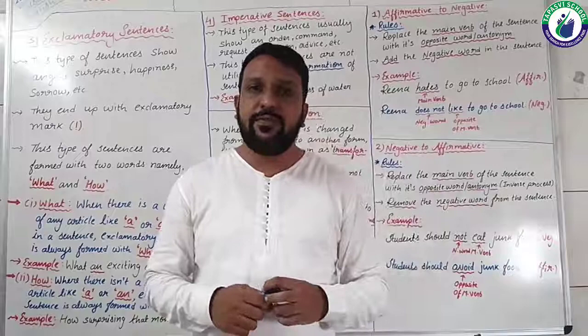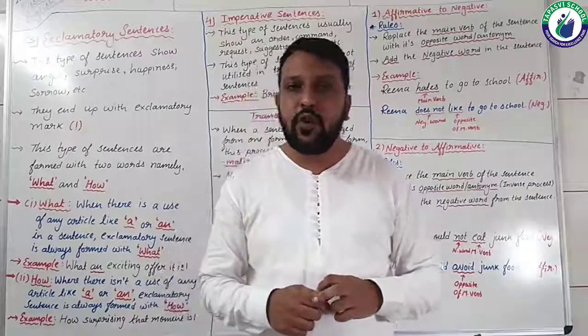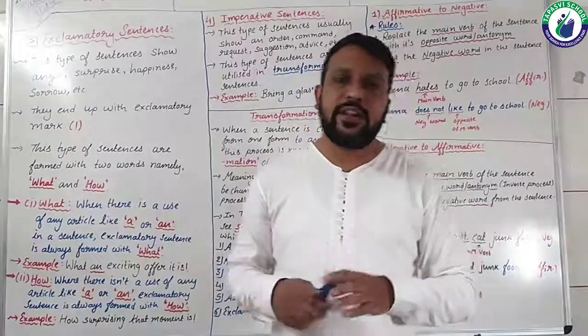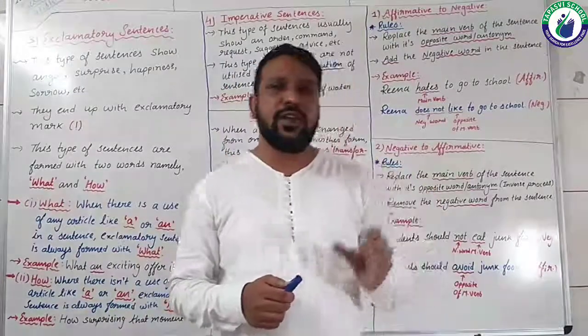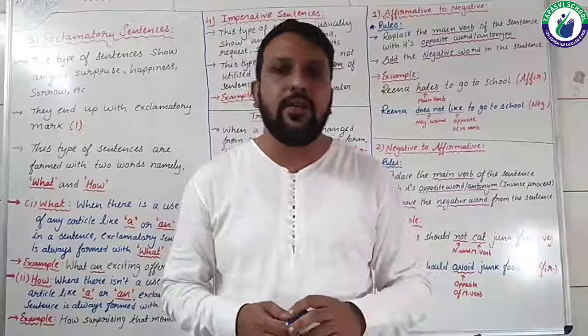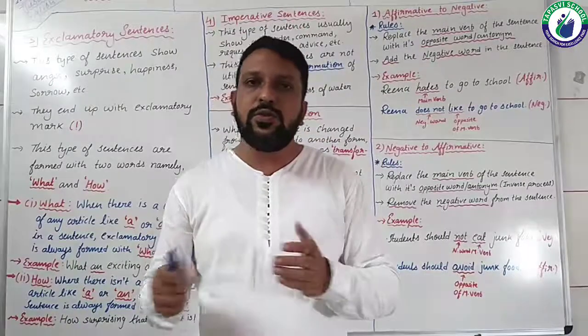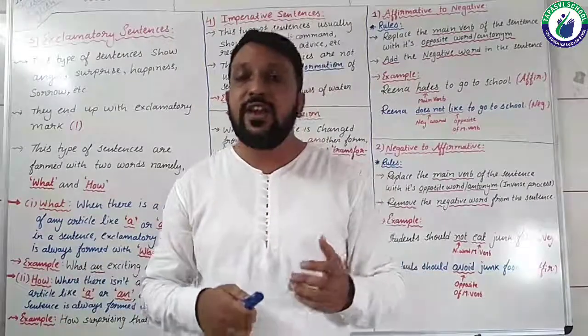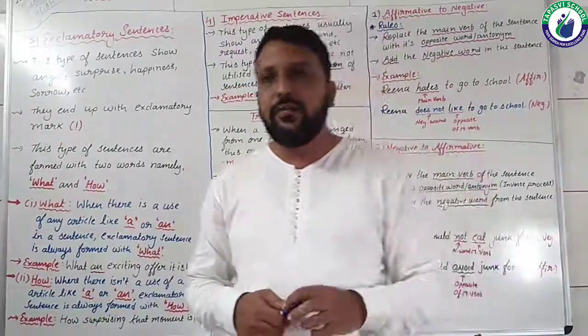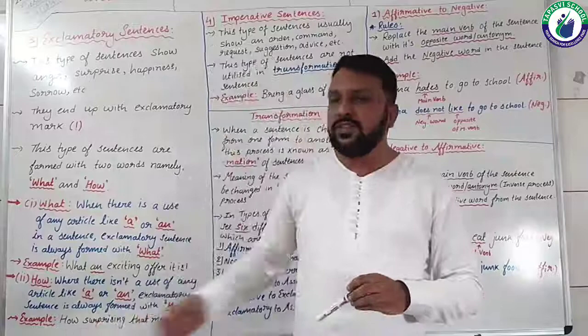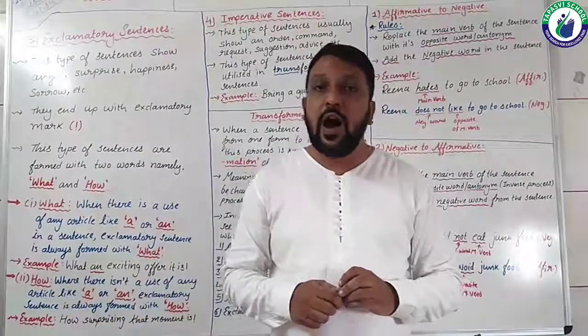Exclamatory sentences are framed with two different words, that is, what and how. When there is a use of a or an, at that time "what" is used in the exclamatory sentence, and when there isn't any article like a or an, at that time the exclamatory sentence is framed with "how".